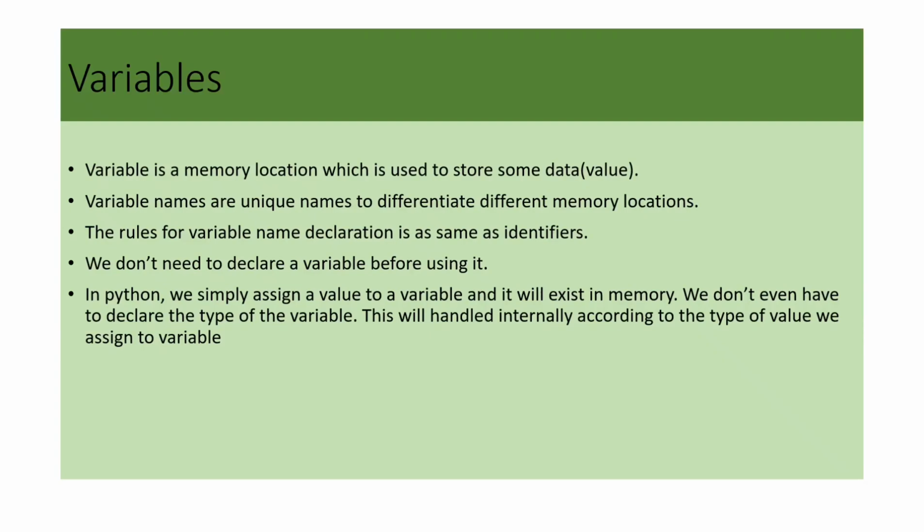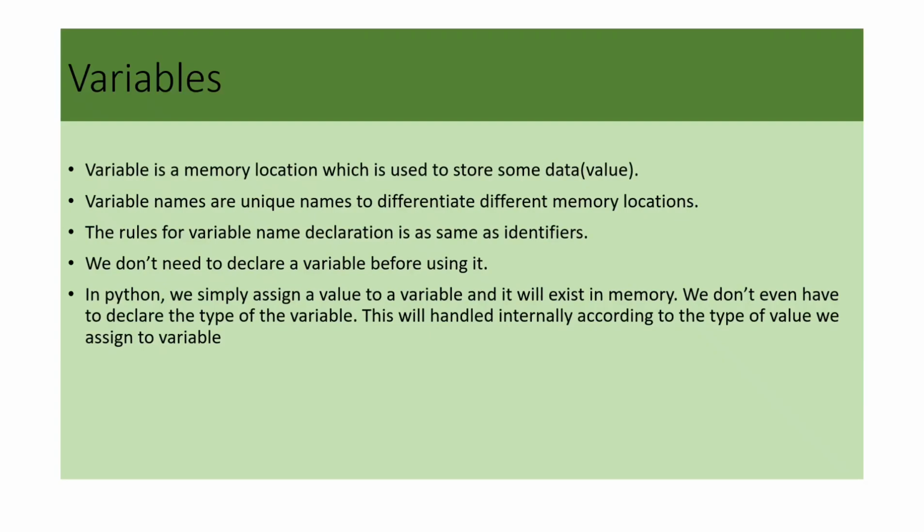Here, a variable is a memory location which is used to store some kind of data or value. We define variable names as unique to differentiate the memory locations. If we create the same variable name in a program, the system does not differentiate which memory location to access and which value to retrieve. So we have to create the variable names uniquely.